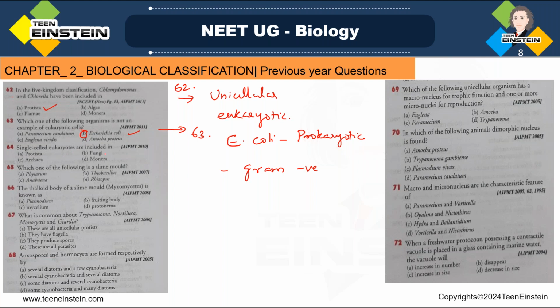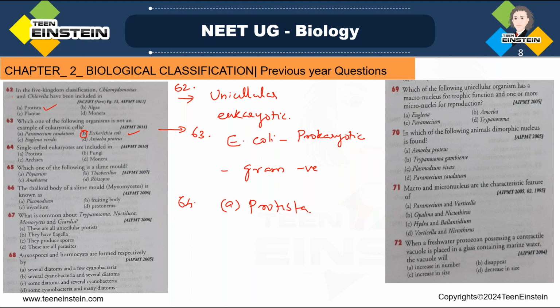Single-celled eukaryotes are included in, single-celled eukaryotes, they are eukaryotes but single cell. They are included in option A, Protista, option B, fungi, option C, archaea, and option D, Monera. Single-celled eukaryotes are included in Protista because they are unicellular. So option A, Protista, is the right answer. Why?